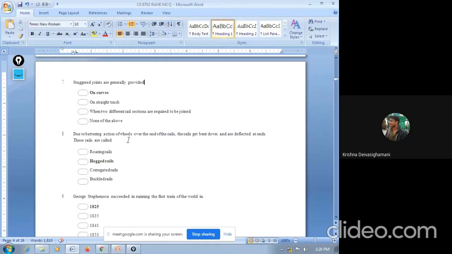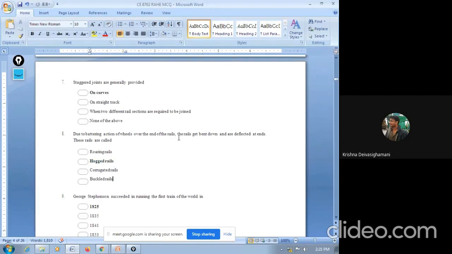Due to batten action of wheels over the end of the rail. Batten action means nothing but jumping action. So due to the batten action of wheels, the ends of the rail get bent down and are deflected at the ends. These rails are called as wronging rails, hogged rails, corrugated rails, buckled rails. The answer is hogged rails.